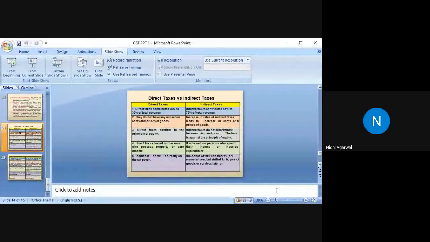Ma'am, we are unable to see the courses in Moodle. Today have you checked? Yes, ma'am. Today morning. Ma'am, even I checked just now. Oh, is it? Okay, I'll see. Okay, what is the problem?